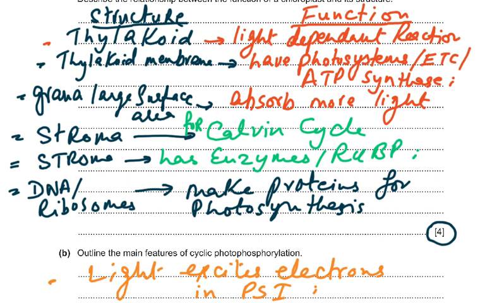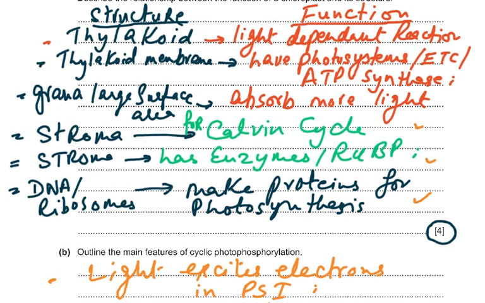Then the stroma is for the Calvin cycle. The stroma contains RuBP and the enzymes required for the Calvin cycle. Then the DNA and the ribosomes are essential for making the proteins for photosynthesis. For all the reactions taking place in the chloroplast, it doesn't have to import those enzymes from the cytoplasm of the cell. So it can make its own proteins because it contains DNA and ribosomes. So here transcription and translation will take place. But there can be no post-translational modification because there is no Golgi apparatus inside the chloroplast.